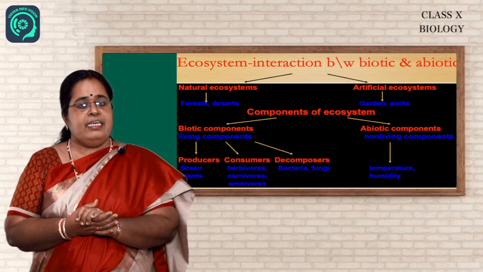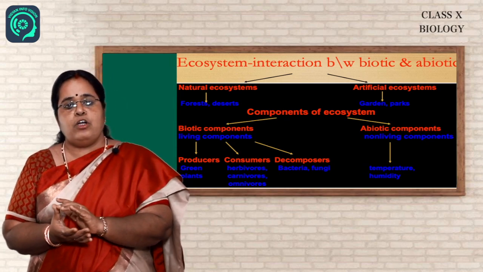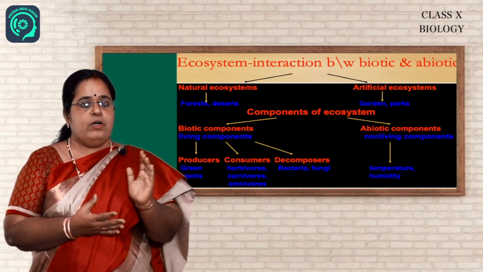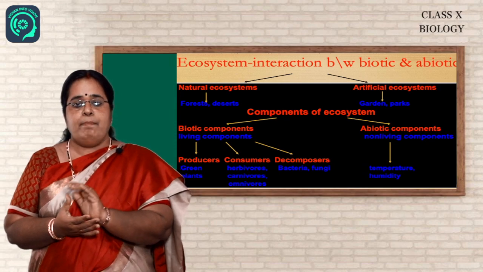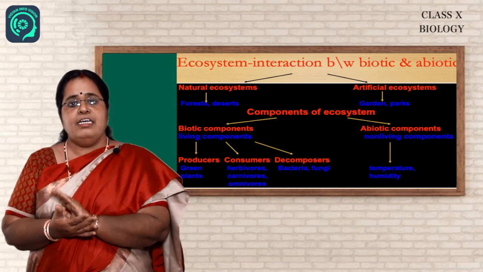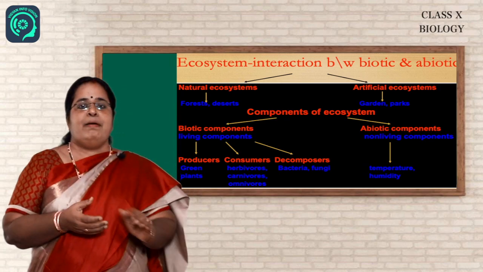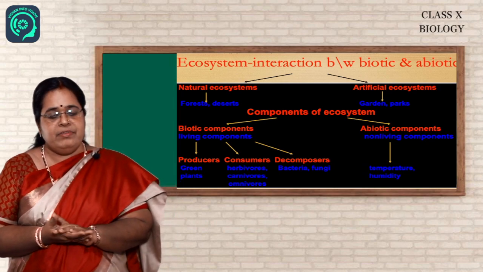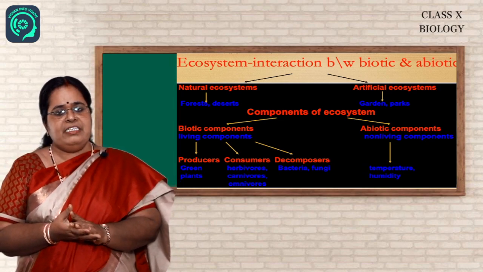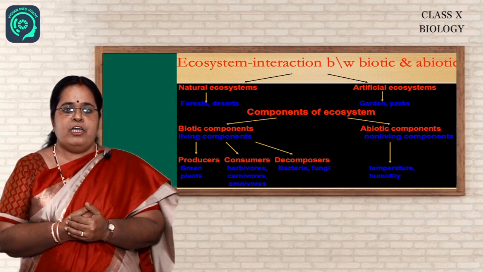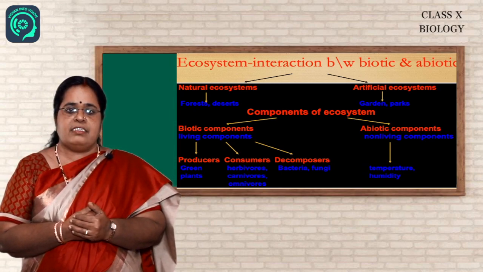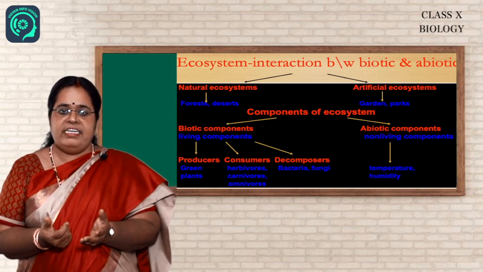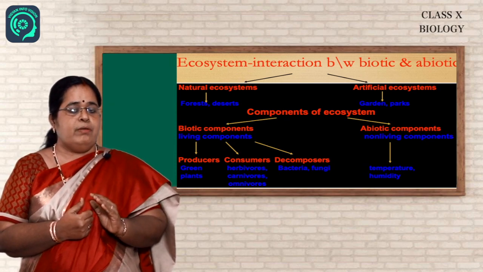The components may be biotic components or abiotic components. The word biotic means living and abiotic means non-living or the physical factors. The biotic factors or the living factors comprise the plants, the animals, human beings, etc. That means all that is living around us. The abiotic components or the physical factors are certain environmental factors like temperature, pressure, humidity, etc. So that was all about ecosystem.